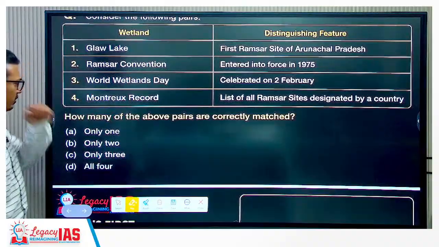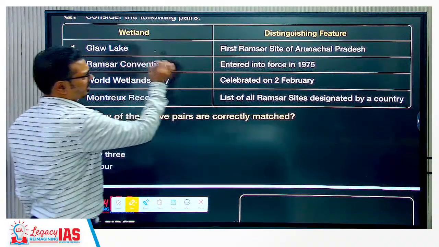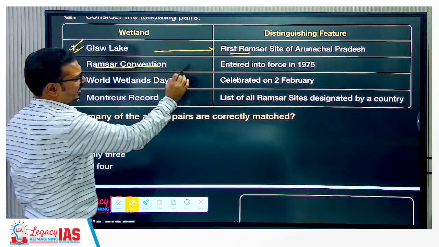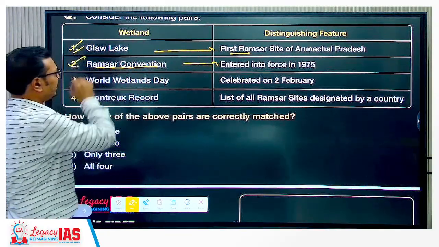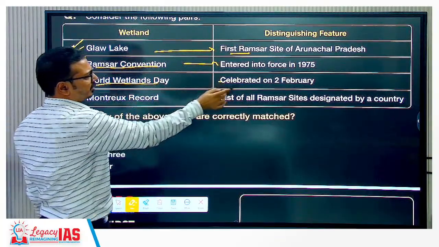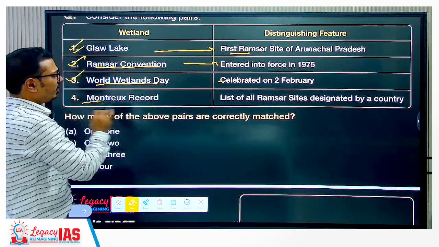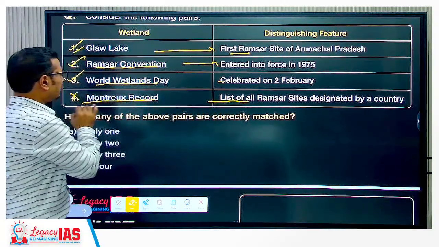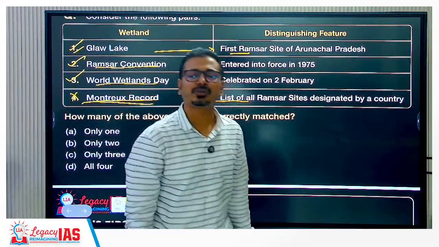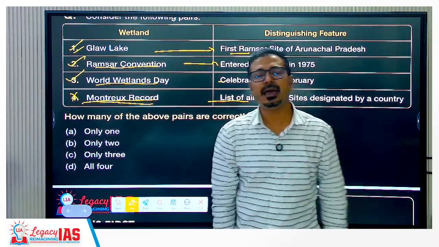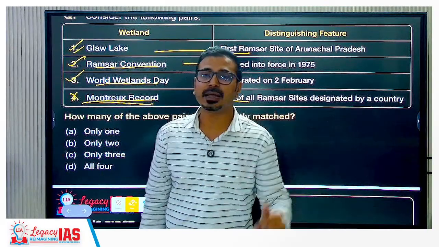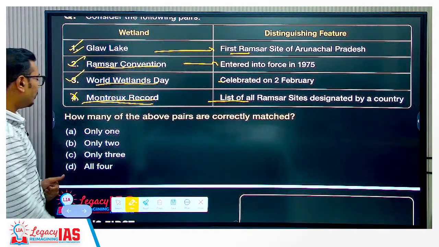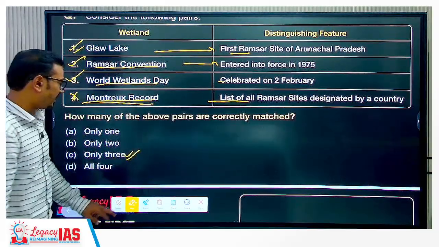Okay, match the following. Gland Lake, the first Ramsar site of Arunachal Pradesh, this is correctly matched. Ramsar Convention entered into force in 1975, this is correctly matched. World Wetland Day celebrated on 2nd February, this is correct. Montreux record, list of all Ramsar sites designated by the country, no. Rather, Montreux record is the list of those Ramsar sites which are facing threat due to human activities, and extra efforts, conservation measures are required. So here again only 3 is the correct answer, right?